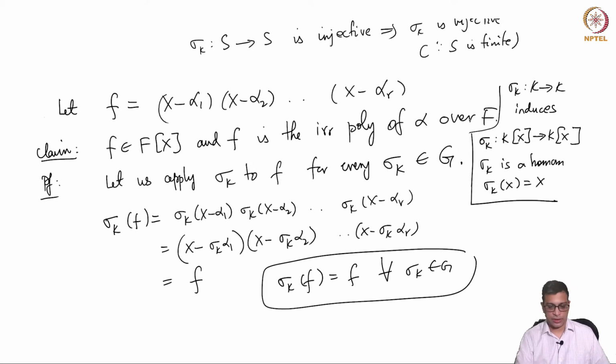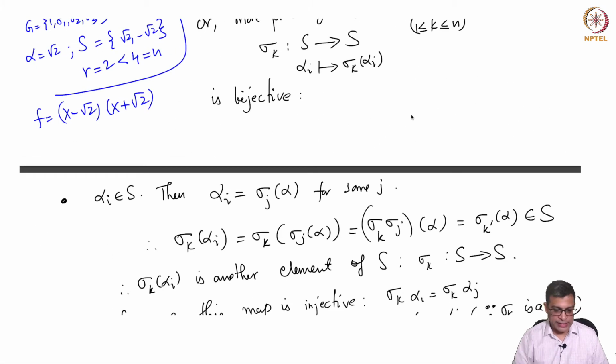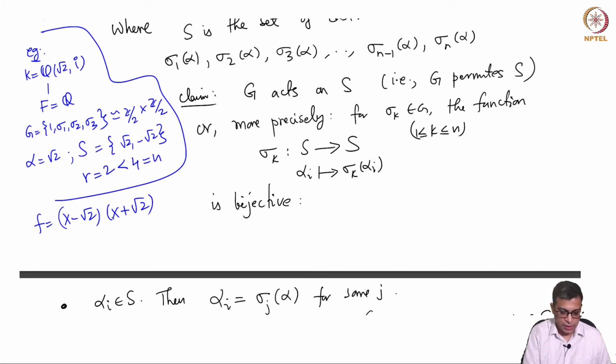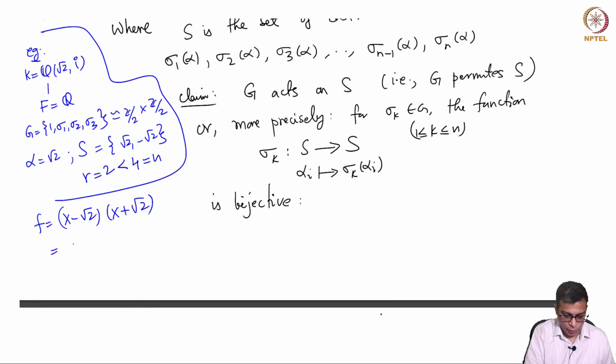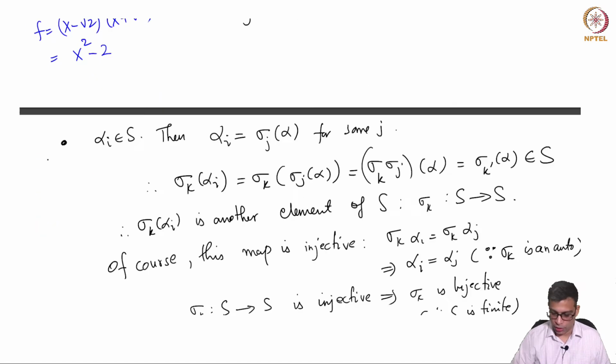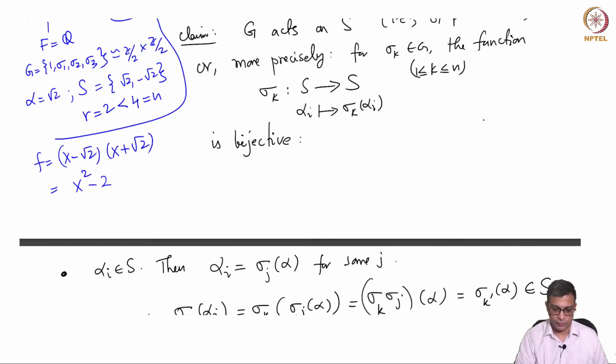This is because I am taking an arbitrary sigma k in G. Now if you go back to this example and apply sigma k to this, it is actually useful to expand this out in this particular example. What you get is x squared minus 2, which, remember, is the irreducible polynomial of root 2 over the base field, and the claim is then proved for this example.